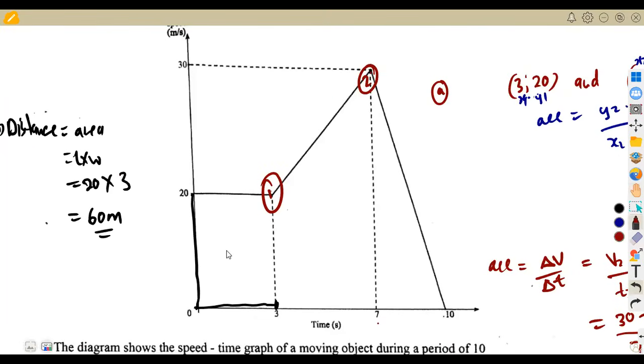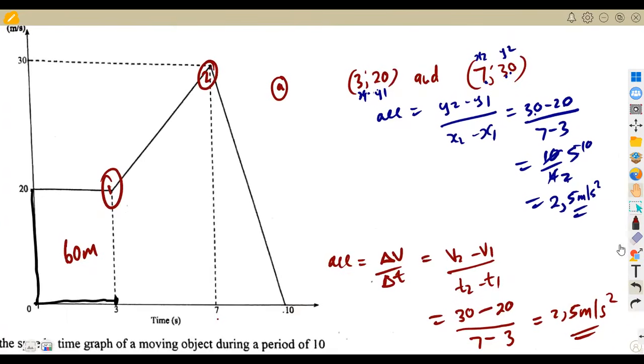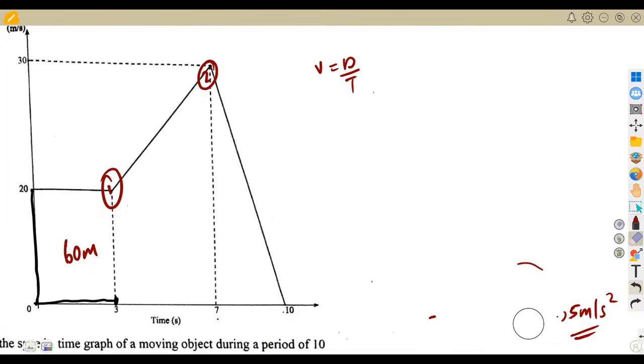Remember, we calculated the distance here. We got 60 meters. So we are going to calculate for 10 seconds from 0 to 10. We're going to calculate the area for every part, which is the distance. Remember that average speed is the total distance traveled over the total time taken. So in order for us to have this, we are supposed to calculate the total distance. We need this one and also this one.